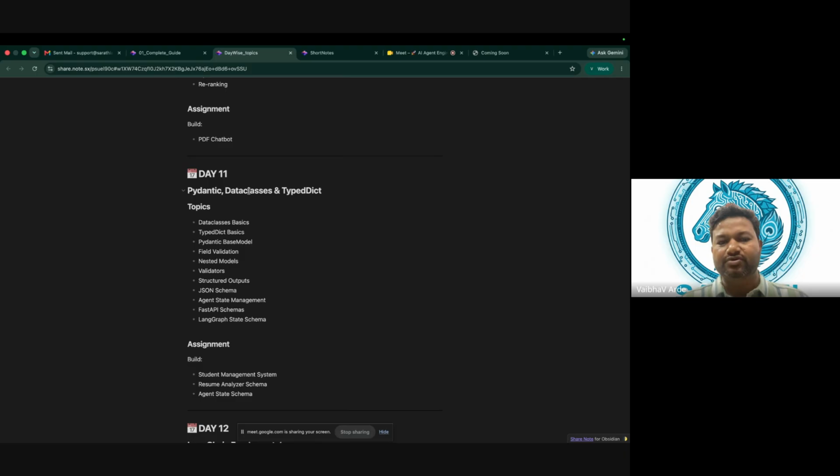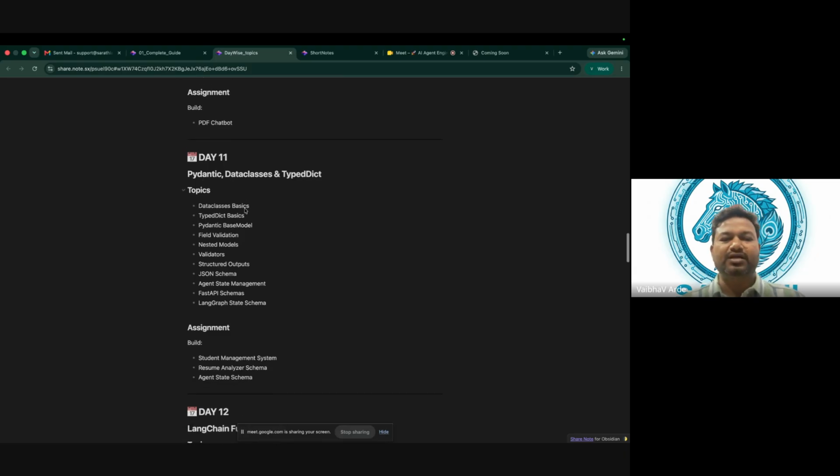In a similar fashion, we will be learning data classes and TypedDict. All of them create a schema. Now what is a schema? When we say schema, what comes to our mind? If you are from a programming background, you will think about a database. For each database, we will have some schema, right? But here in programming, we are talking about schema too. How Pydantic is different from data classes, and how data classes are different from TypedDict and Pydantic, we will go through on day 11.